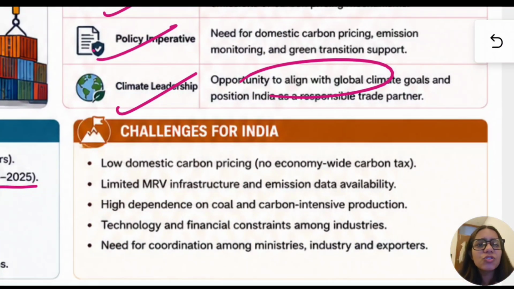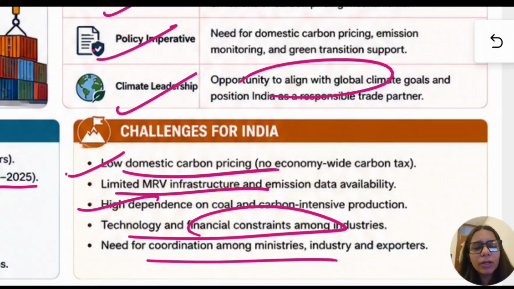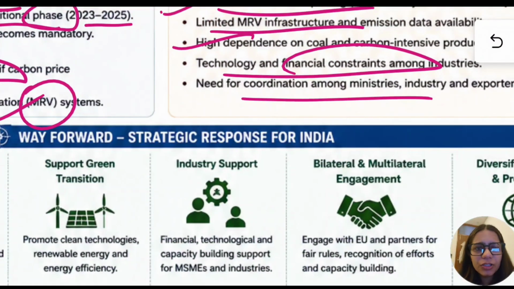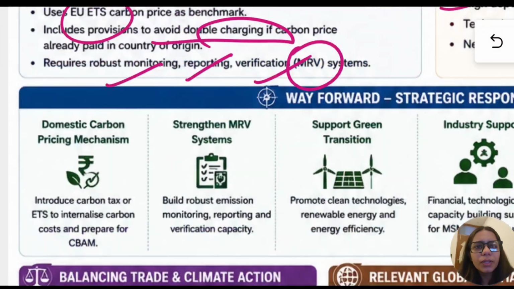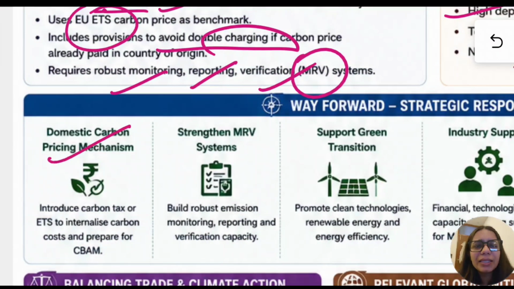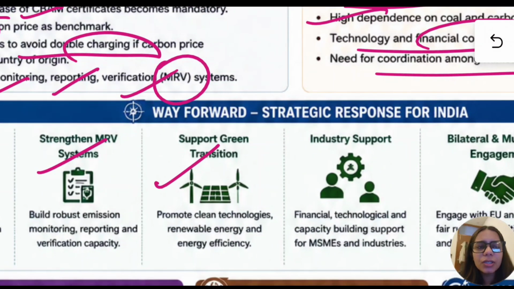Now it has various challenges for India, such as low domestic carbon pricing, limited MRV infrastructure, high dependence on coal, technology and financial constraints, and the need for coordination such as Gati Shakti. Now, in such a condition, what can India do? India can go for a domestic carbon pricing mechanism, and we have been working on it. Strengthen MRV systems. We have to